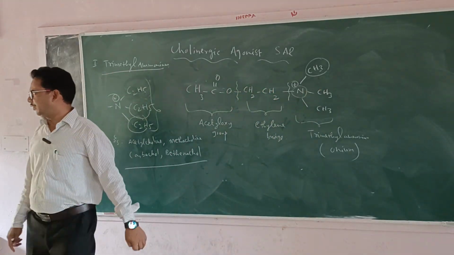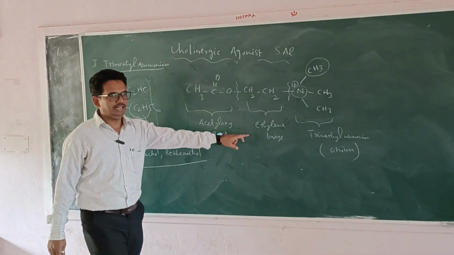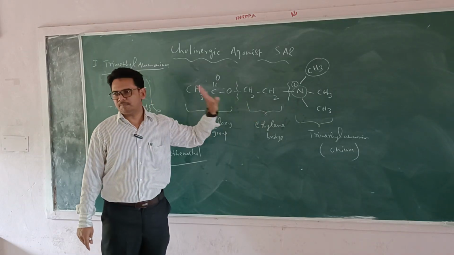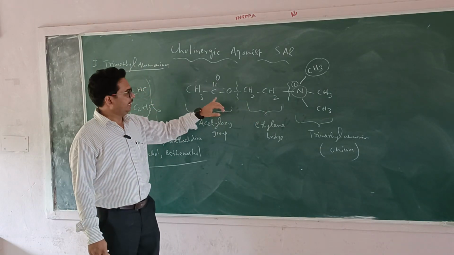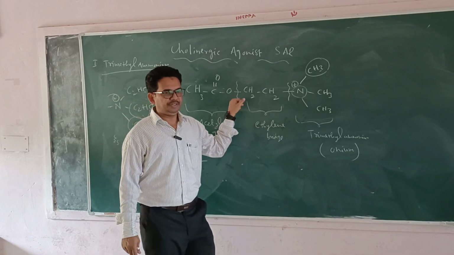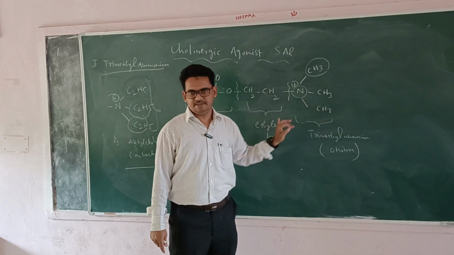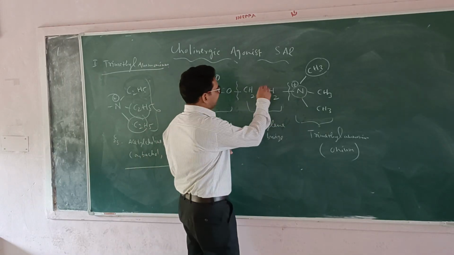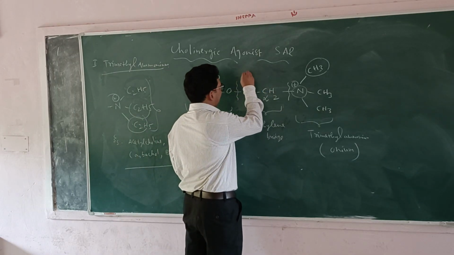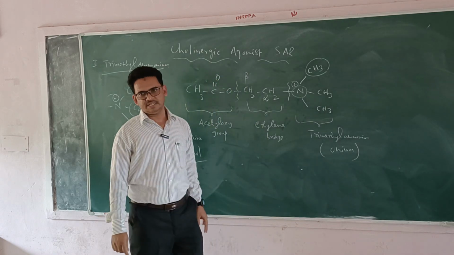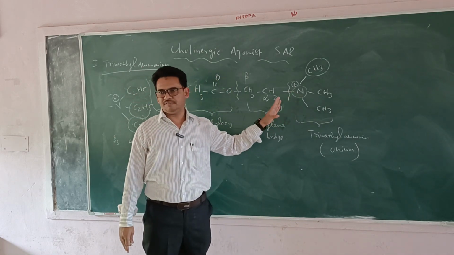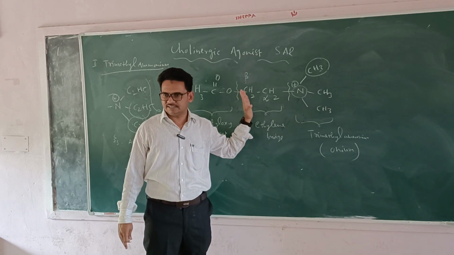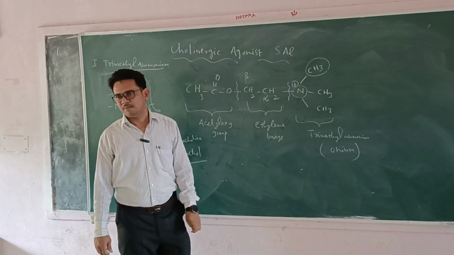The next part we can see is the ethylene bridge. In the ethylene bridge, two carbons are there in between the acetyloxy group and the trimethyl ammonium. The bridge is about two carbons. This carbon is called the alpha, and this carbon is called the beta, because after the functional group, the first carbon is called alpha, and the next is called beta.